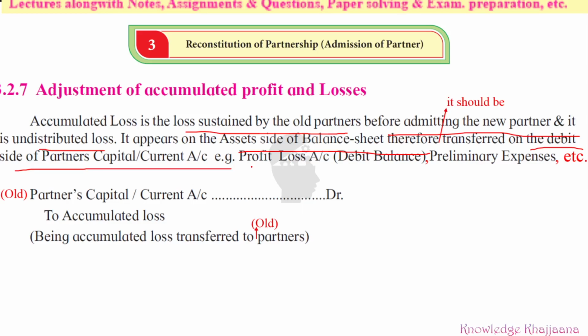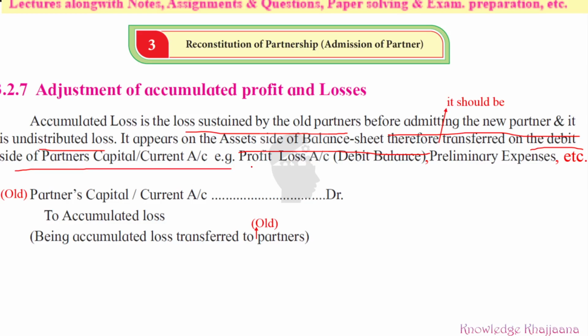So profit and loss account debit balance, or preliminary expenses and other accumulated losses which are shown on the asset side of the balance sheet, those are the losses. Those should be transferred to the old partner's capital or current account. So what is the journal entry for this? Old partner's capital or current account debit to accumulated loss.